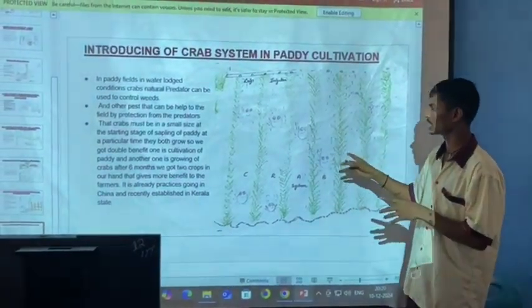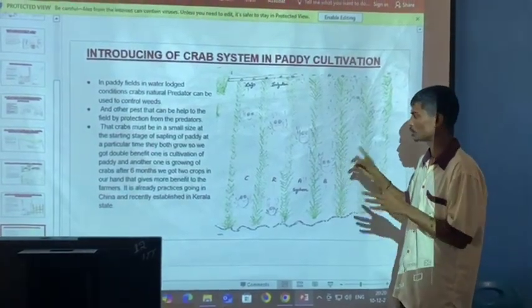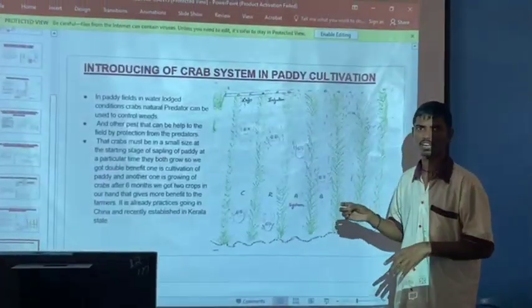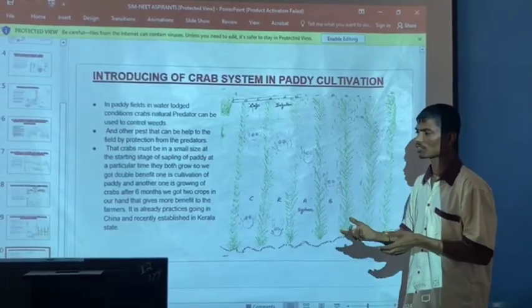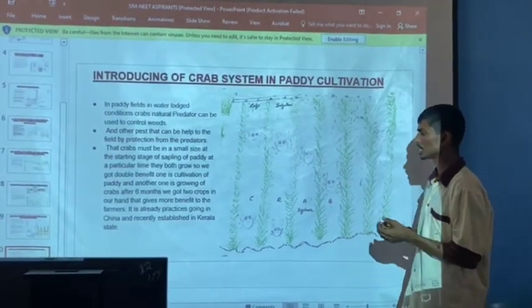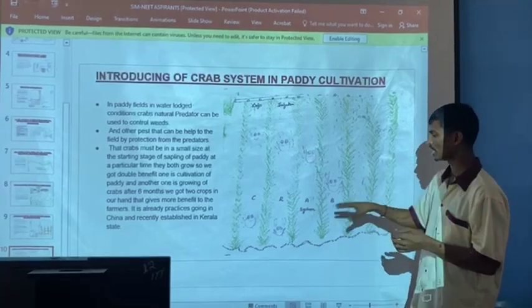In paddy we can see that it is rich in water, so by spraying panchagavya, the insects cannot come on the plant, but what about the underground part, the shoot, which has to be protected? So we introduced the crab system.